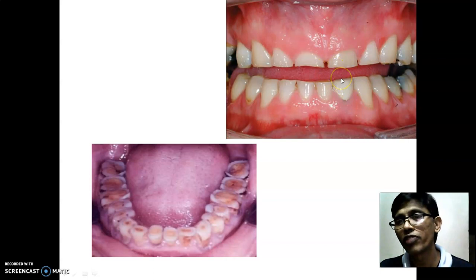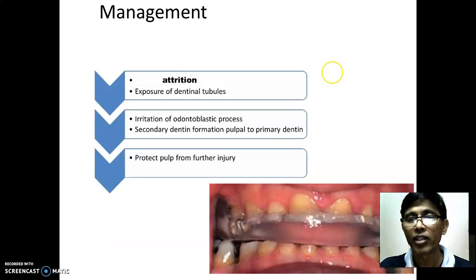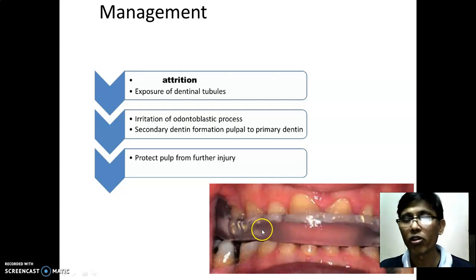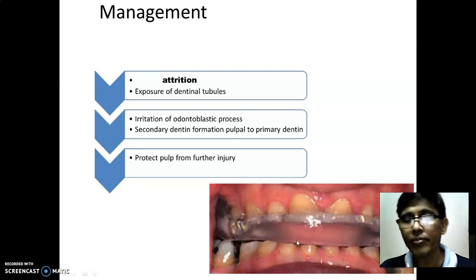So if the vertical dimension is reduced, then you have to treat the vertical dimension first. That means the height of the crown we have to increase, and whatever the normal vertical dimension of that patient is, we have to adjust that first. So by giving this kind of appliance initially, we relax the temporomandibular joint. These are the obturators which are given, or a tooth cover or tooth plates, to protect the occlusal harmony or to prevent further damage to the tooth.